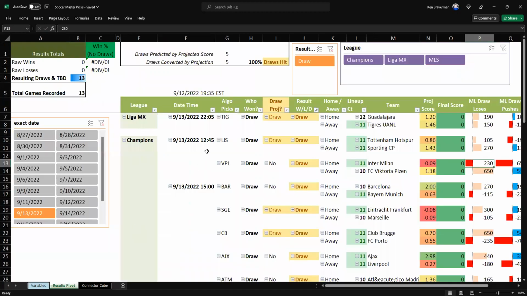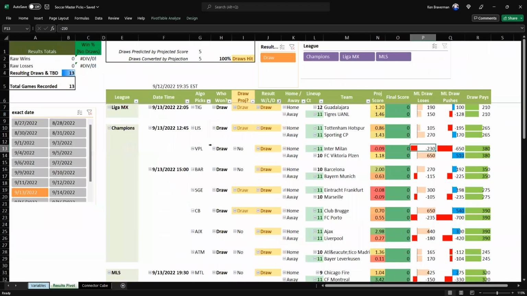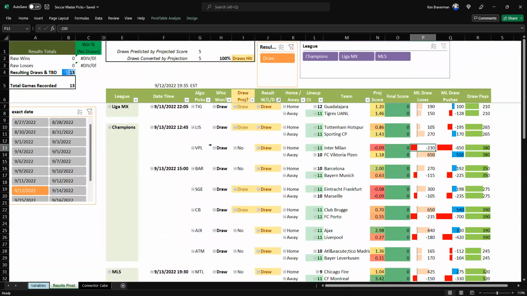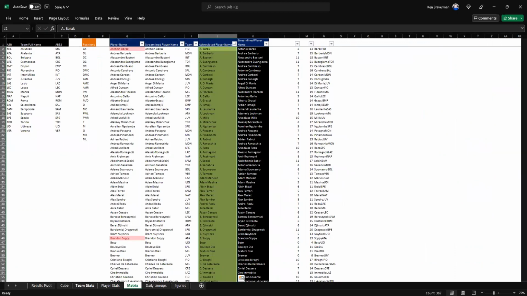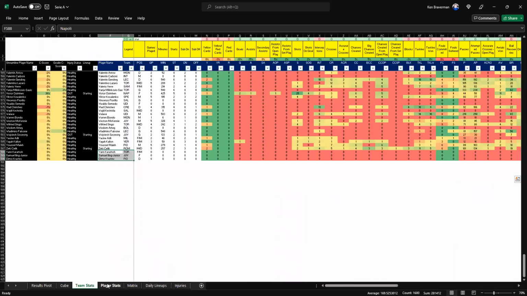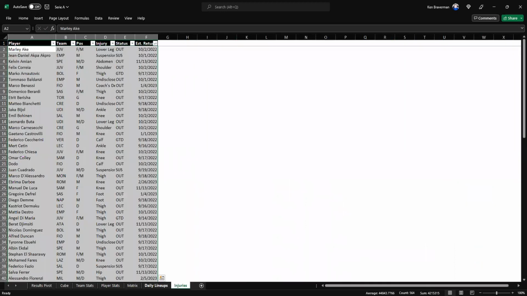But all right, guys, I just want to let everybody know this thing's out of control. I'm not selling it because it's a work in progress, and I don't know how to even release it in its form because it takes a tremendous amount of updating, and you have to do weird things like keep all these files open. I also need to discuss how you update each one of these files because it's about a 5-step process that involves updating team stats, pasting them in, updating player stats, pasting them in, updating a new injury report, pasting it in,